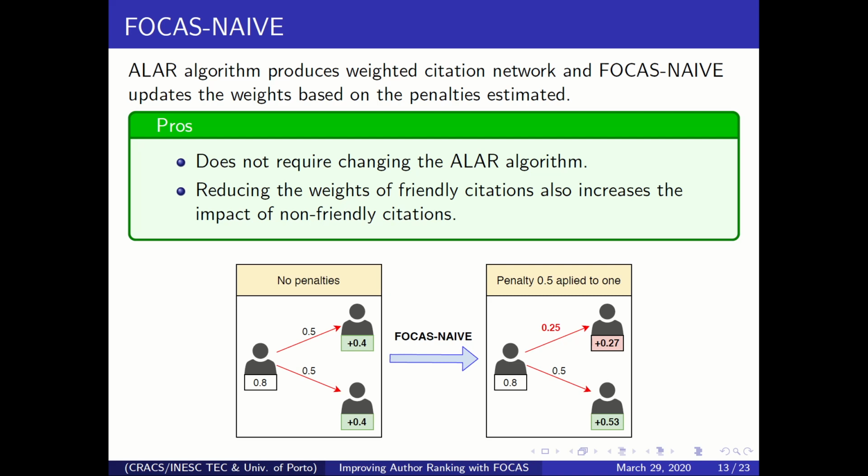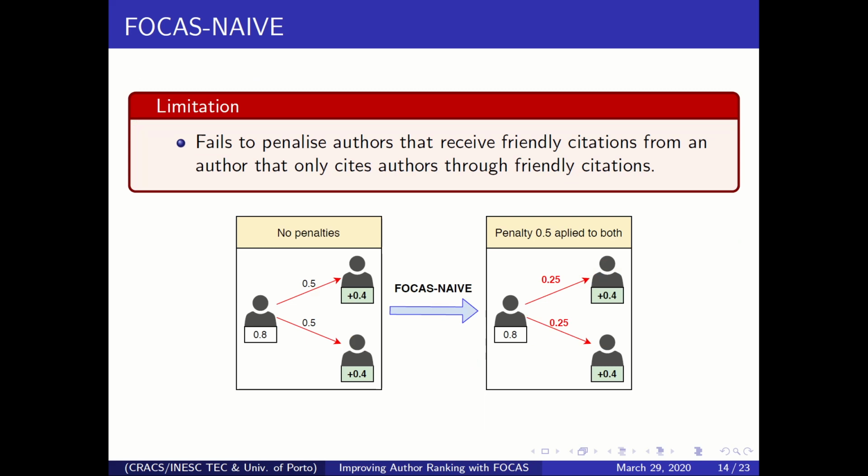However, there is a big limitation of this approach, and this limitation is that it fails to penalize authors when the citing author only cites other authors through friendly citations. I know this is kind of confusing, but let's take a look at this image here. On the left, you have the same scenario, and without penalties, they all receive the same score.